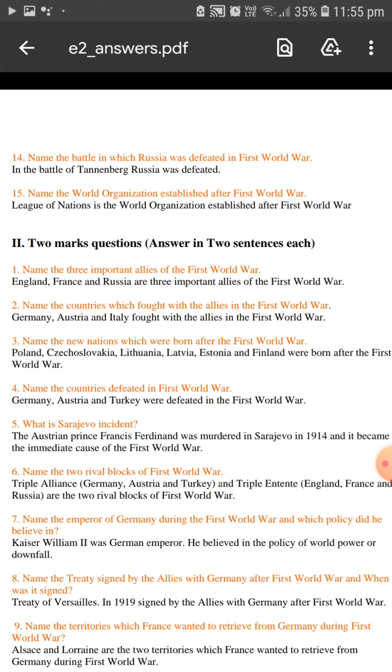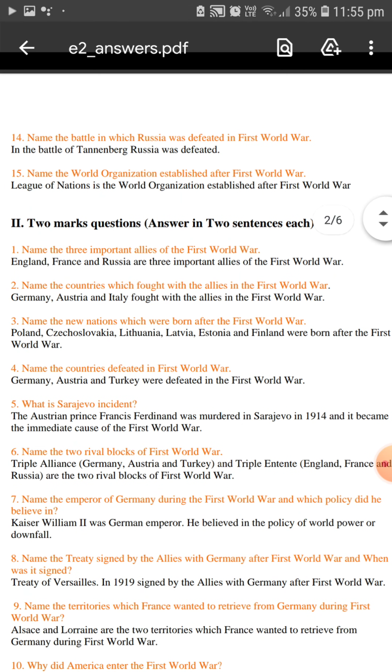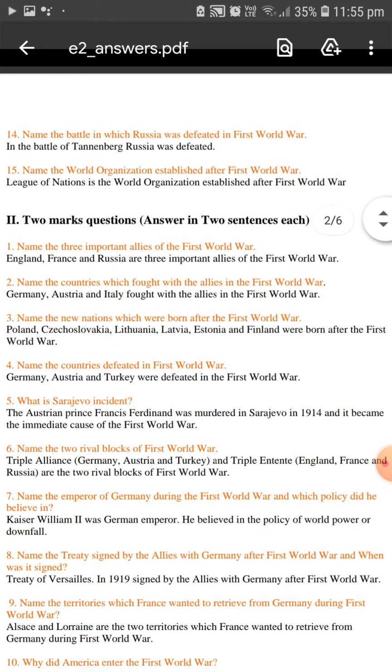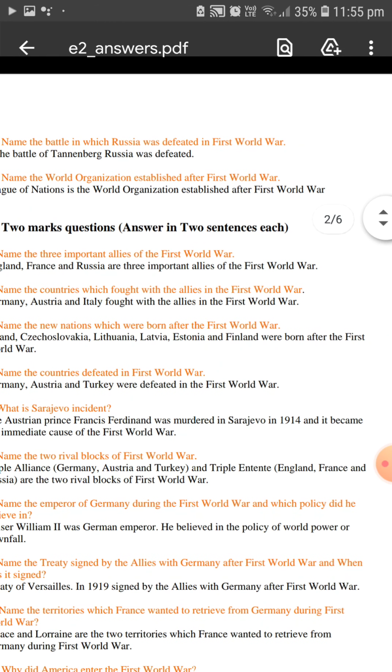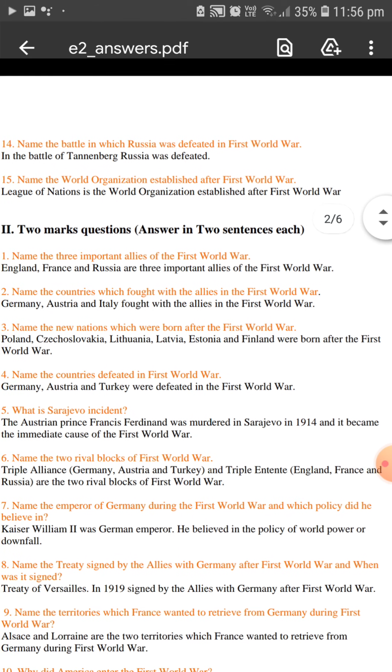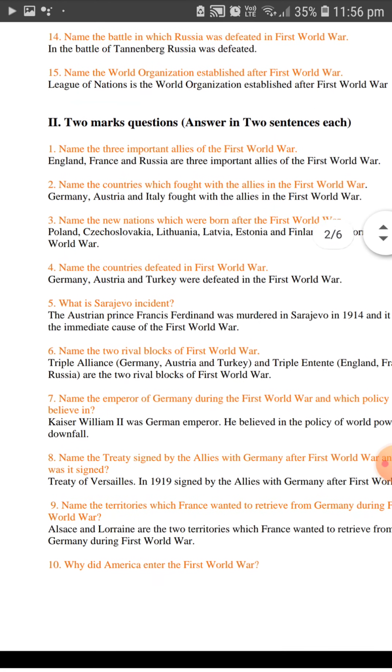Name the new nations which were born after the First World War. Poland, Czechoslovakia, Lithuania, Latvia, Estonia and Finland were born after the First World War.